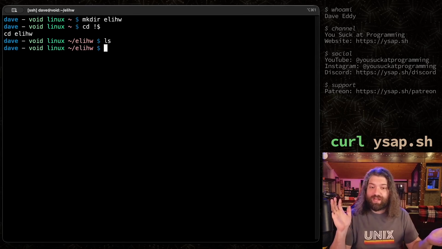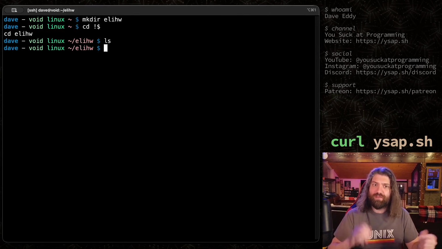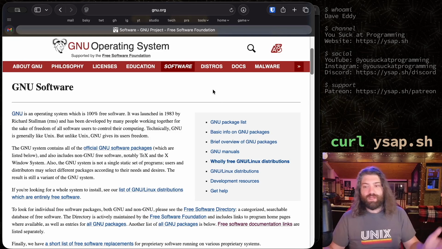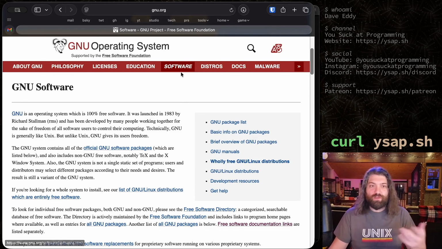So what's the first thing we need to do? Well, if we're going to modify the bash source code, I think the first thing we need to do is pull down the bash source code. So let me show you guys how to do that. Here we go. Light mode jump scare. We are on GNU.org, okay? So this is where the bash source code is hosted.